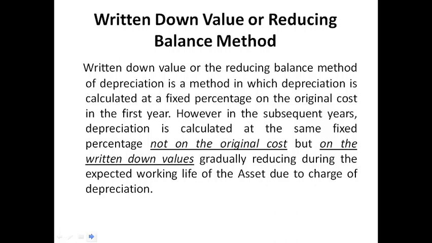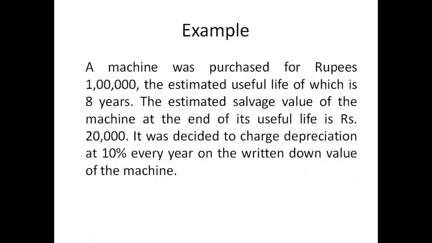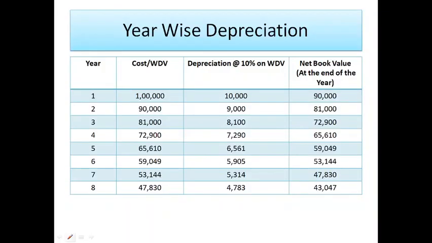For example, a machine was purchased for rupees 1 lakh, the estimated useful life of which is 8 years. The estimated salvage value of the machine at the end of its useful life is rupees 20,000. It was decided to charge depreciation at 10% every year on the written down value of the machine. We can see in the chart the results under the written down value method after charging depreciation for 8 years.